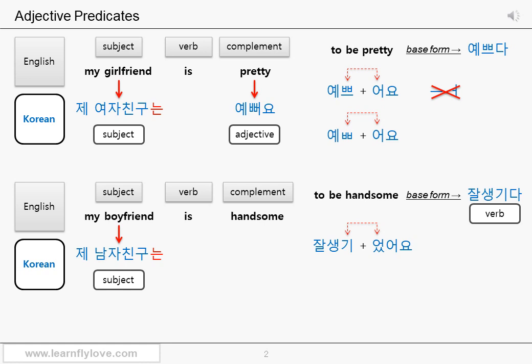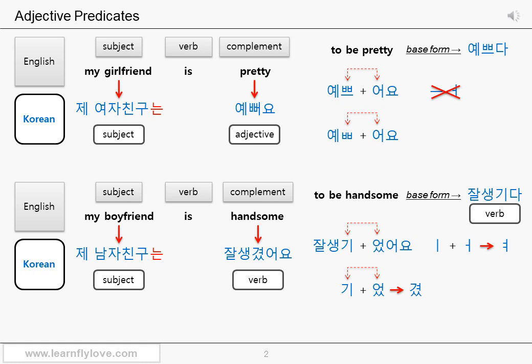Anyway, the stem 잘생기 plus the past tense ending 었어요. The last letter of the stem 기 doesn't have a final consonant, thus it has to be combined with the sound of 었어요. The ㅣ vowel and the ㅓ vowel make the ㅕ vowel together, as you know. So 기 plus ㅓ makes 겼 sound together. So 잘생겼어요. My boyfriend, 제 남자친구는 handsome. 잘생겼어요. 제 남자친구는 잘생겼어요.